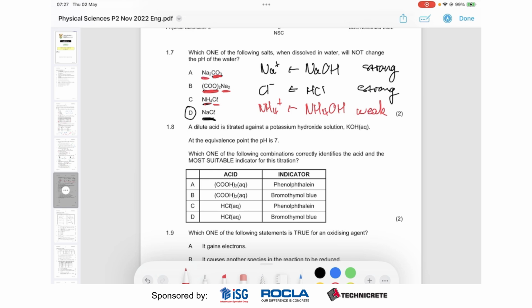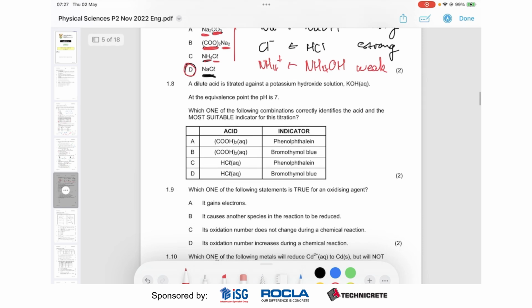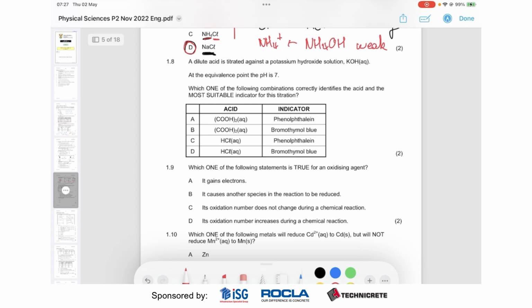And that's why these will not be neutral, and D will. But okay, moving on to 1.8. A dilute acid is titrated against a potassium hydroxide solution. At the equivalence point, the pH is 7. Which one of the following combinations correctly identifies the acid and the most suitable indicator for the titration?